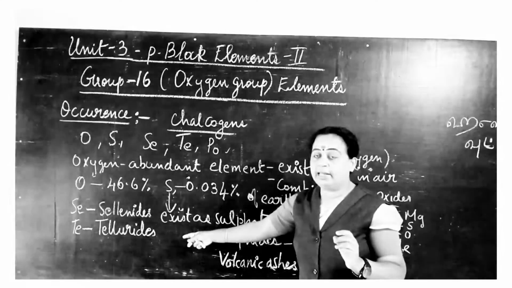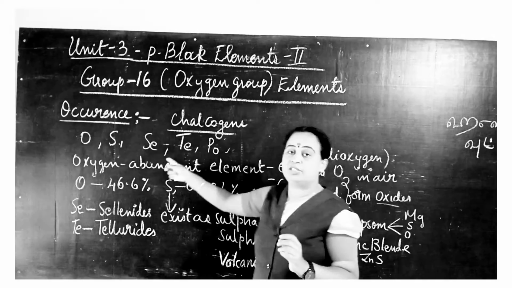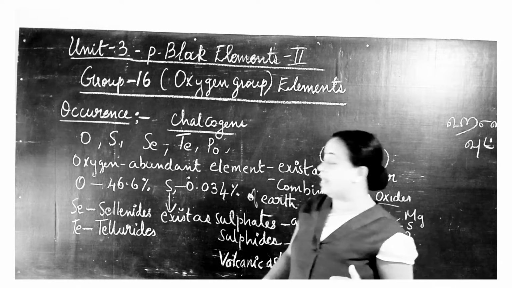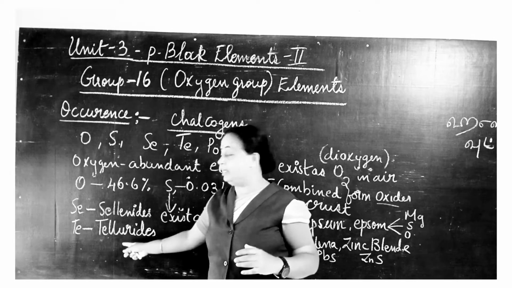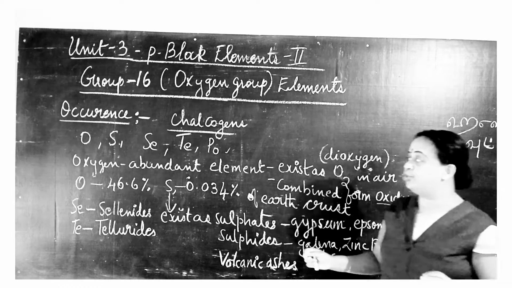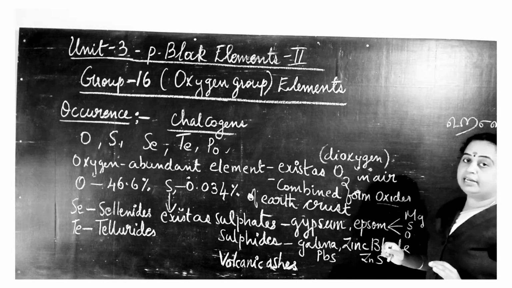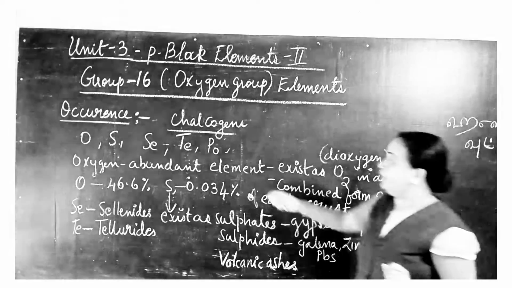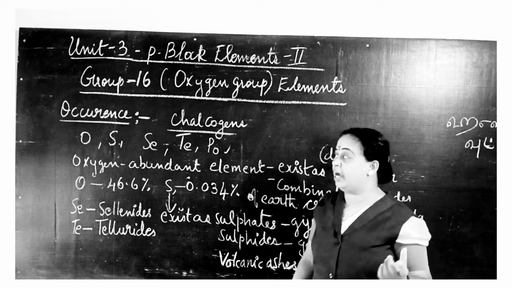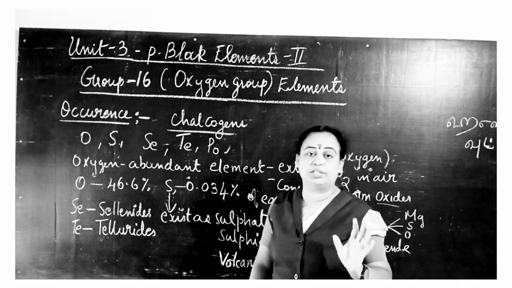Another elements of this chalcogen group are selenium and tellurium. Both these elements exist as selenites and tellurides. The last element is polonium, which is the only radioactive element present in this chalcogen group.